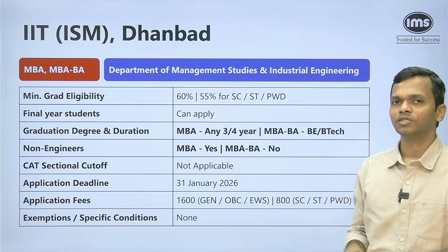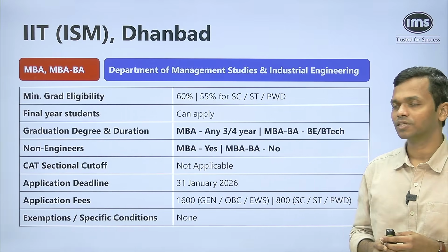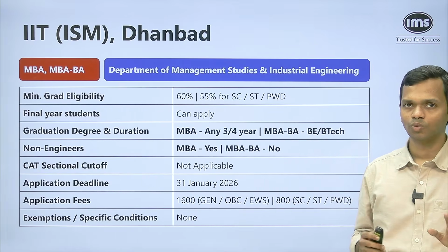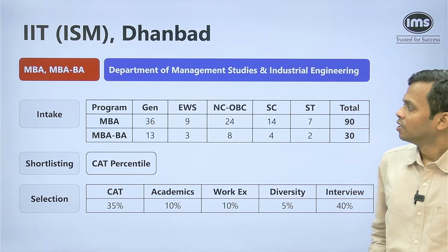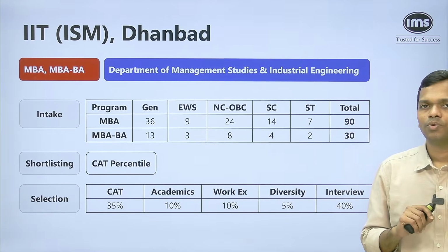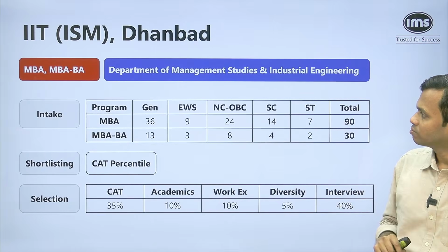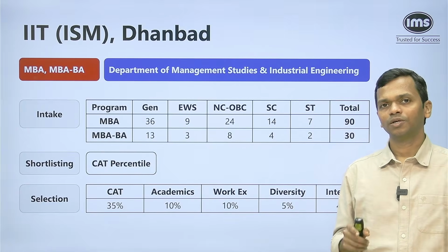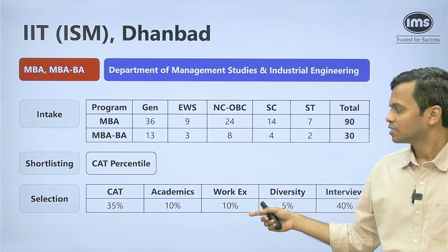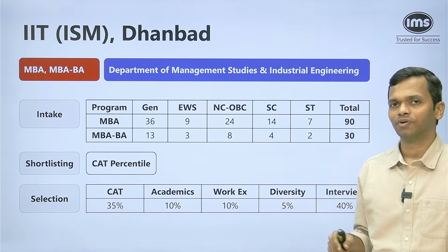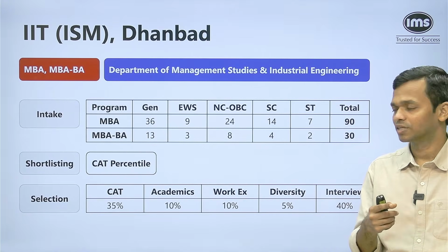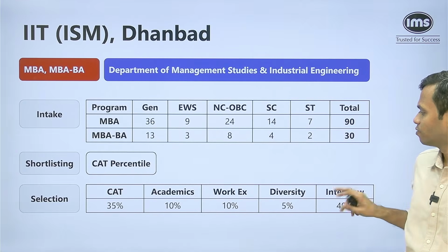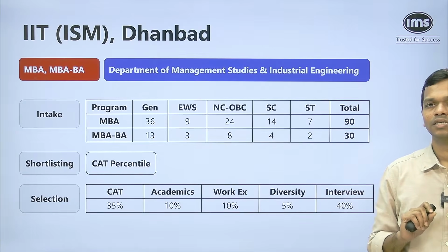The CAT sectional cutoff is not applicable. Application deadline 31st Jan, 1600, 800 as the application fees. No exemptions, no specific conditions otherwise. If you look at the intake, 90 for the MBA program and 30 for the MBA BA program, and this is the split across categories that is available. Shortlisting is purely dependent on the CAT percentile, but in the final selection, there are of course different things, CAT being 35%. So the weightage of CAT is not that high in the final selection. 10% on ACATS, 10% WorkX, 5% diversity, and 40% is the interview.